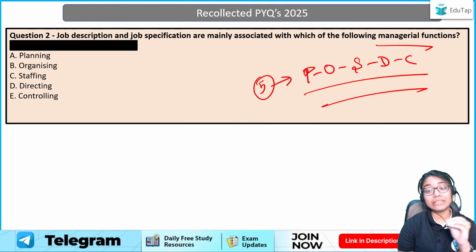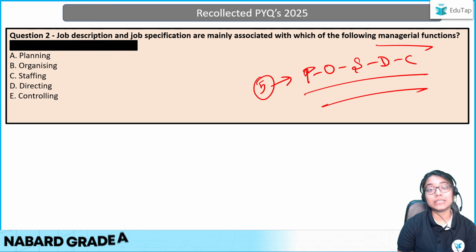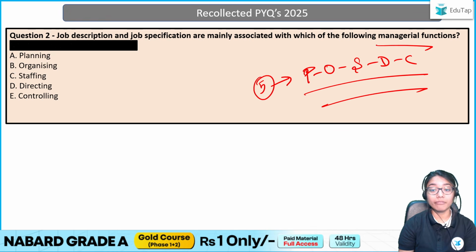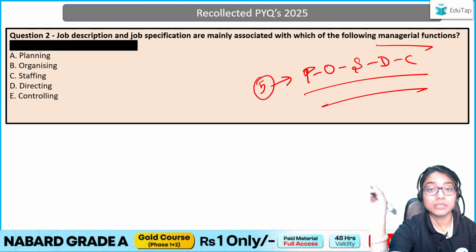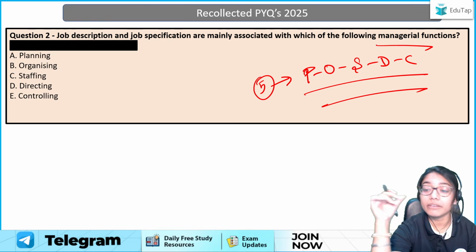Right? So at which function of management are we hiring employees? Are we looking for employees? For this, we have to understand the 5 functions of management. What are these 5 functions?